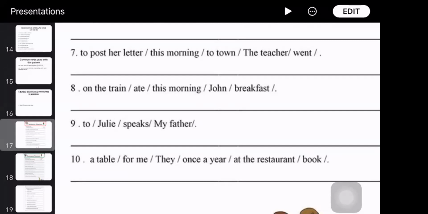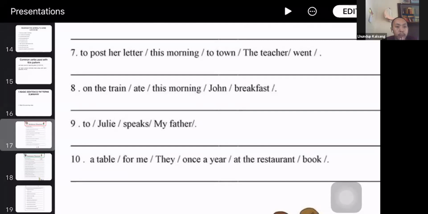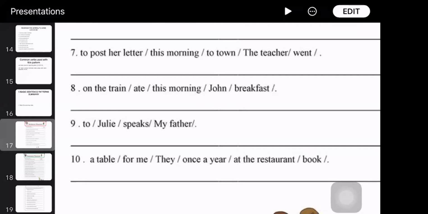Julie speaks to my father. My father speaks to Julie. Look at the capital letter, that is a hint. My father, you can use that as the subject. Okay, what about number 10?